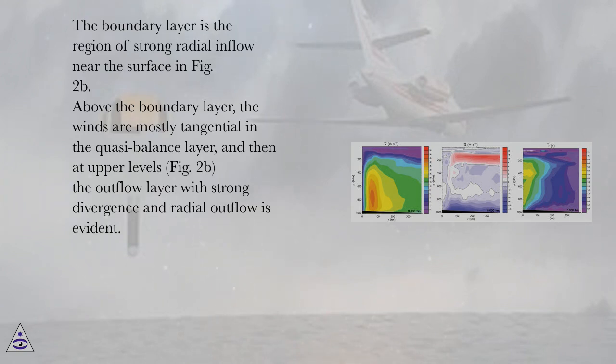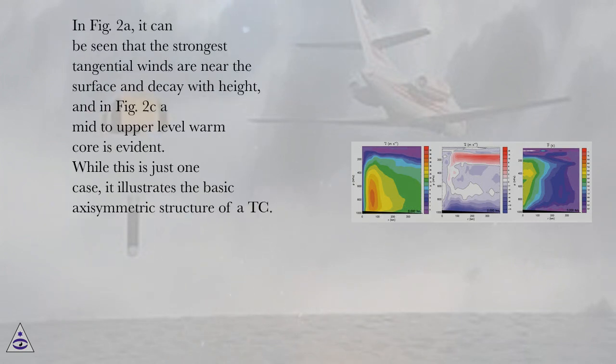Above the boundary layer, the winds are mostly tangential in the quasi-balance layer, and then at upper levels in Figure 2b, the outflow layer with strong divergence in radial outflow is evident. In Figure 2a, it can be seen that the strongest tangential winds are near the surface and decay with height, and in Figure 2c a mid to upper level warm core is evident.